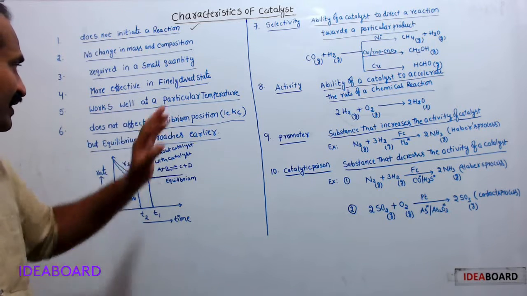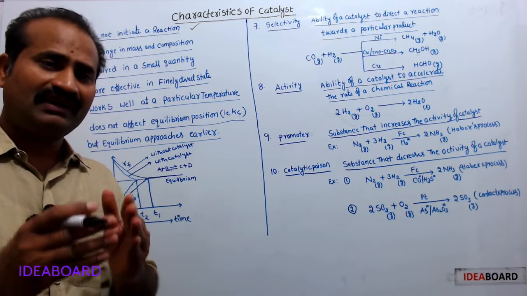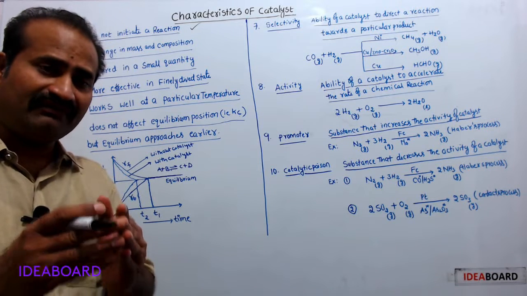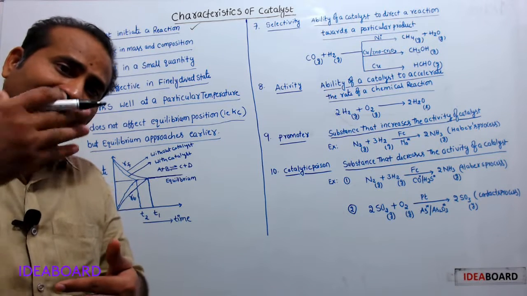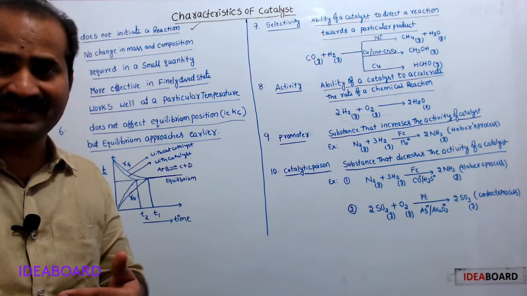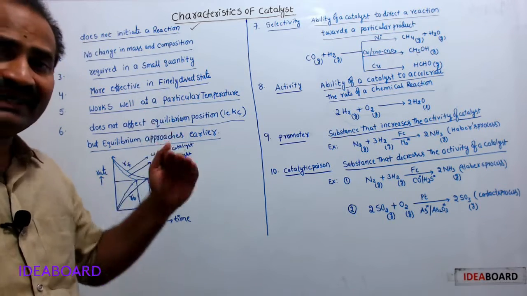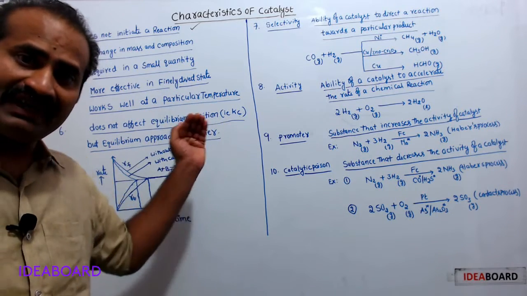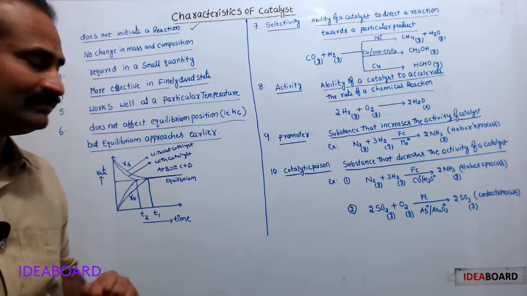Catalyst is more effective in finely divided state. We know in finely divided state, more surface area is available than that of lump state, bulk state. That's why catalyst is more effective in finely divided state than that of lump form or bulk form.